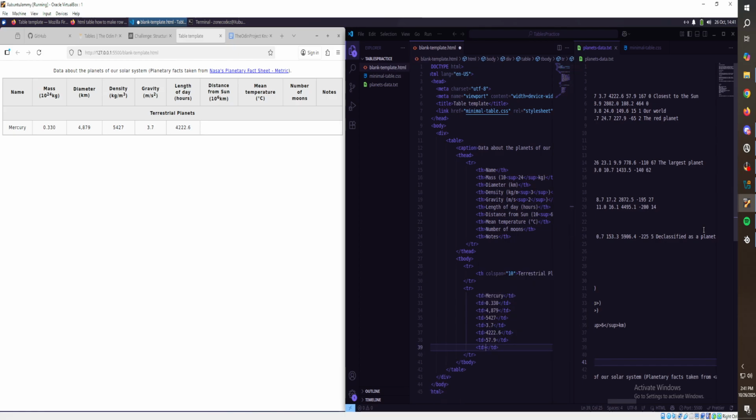Table data 167. Table data. And let's see if we need a 0. And then the next one's going to be table data. It's just closest to the sun.